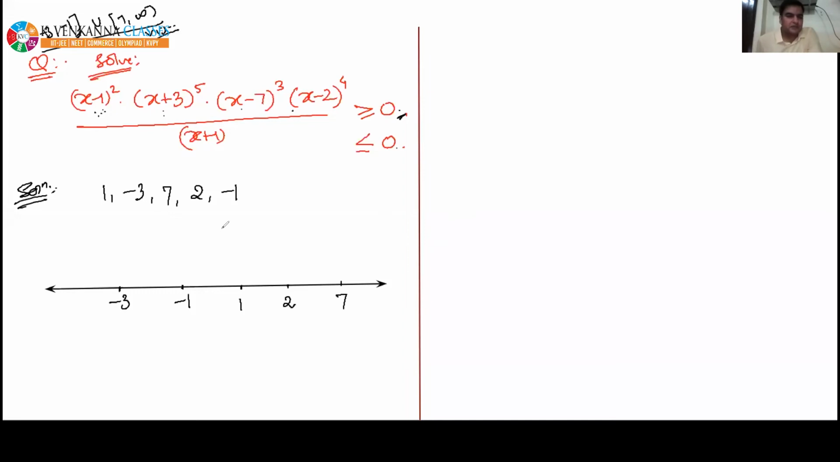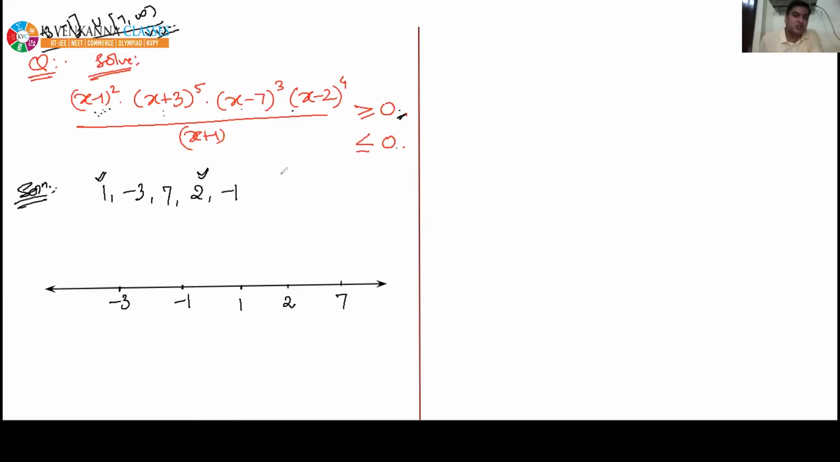See, while drawing the wavy curve, just tick those critical points which have even powers. See, 1 has even power, tick. 2 has even power, tick. Why do I tick here? Because at both of these critical points, the wavy curve will not change its sign. It will only touch the number line. So let's draw the wavy curve now.